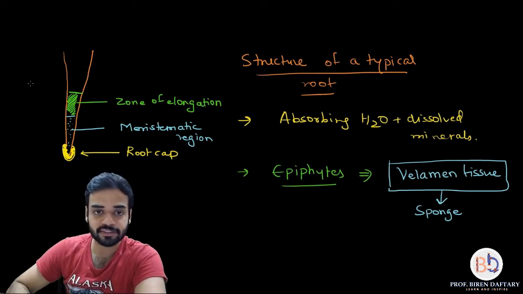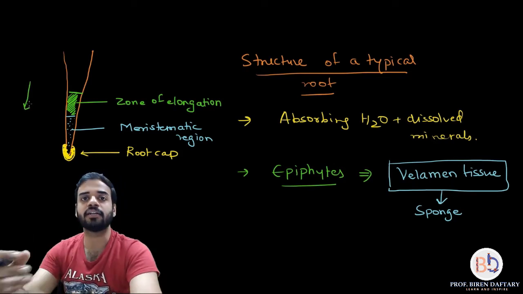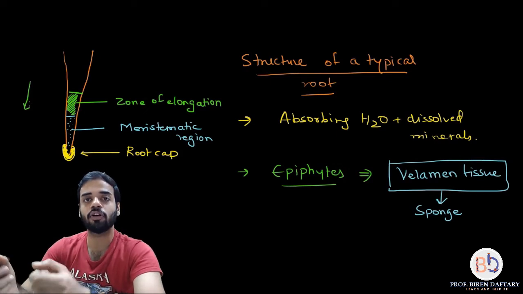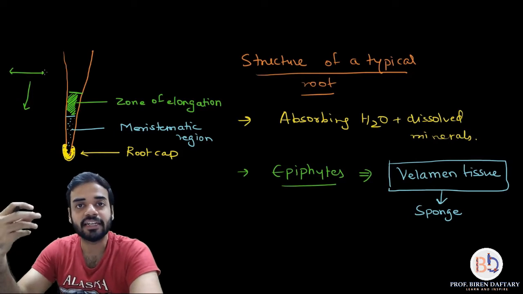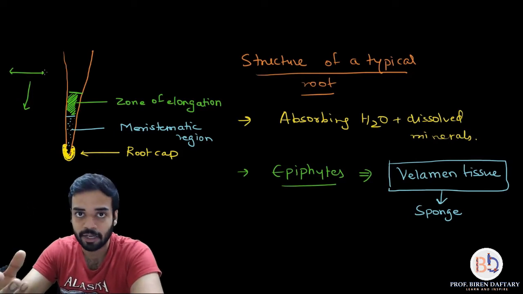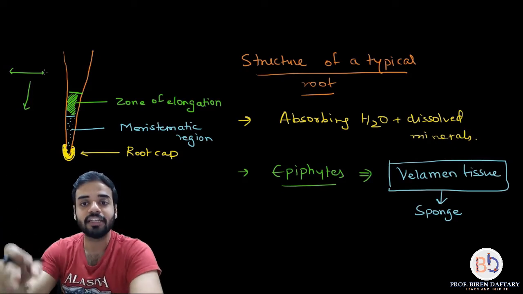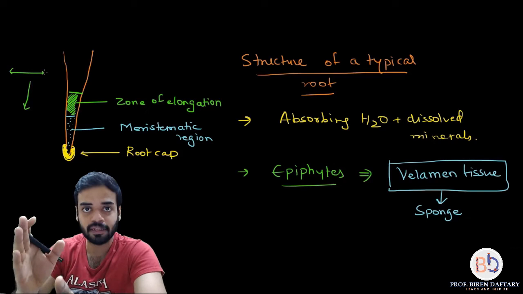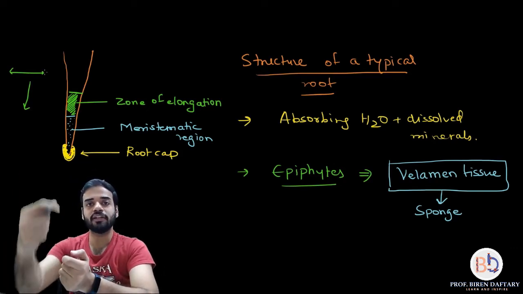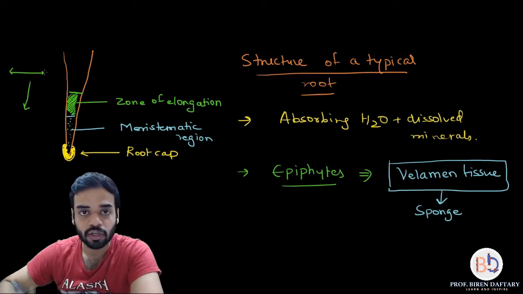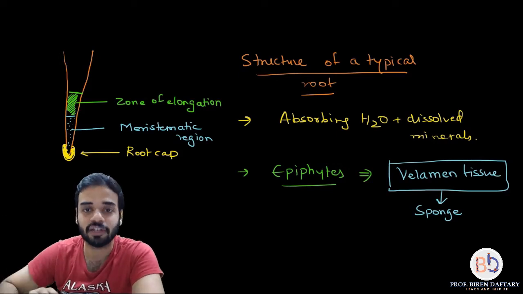One is the growth which is occurring because of increase in length, that is downward direction, and the other is the secondary growth which is occurring because of increase in thickness, which is sideways. So everybody knows secondary growth is because of cambium, and increase in vertical growth or primary growth is because of the zone of elongation. Please remember, the zone of elongation is the region which will increase the overall length of the root. All these things are not given in the book, however, since you have these parts, it is better if you understand.